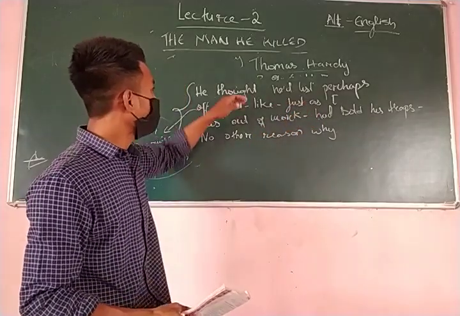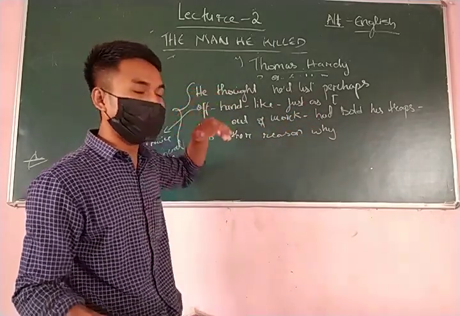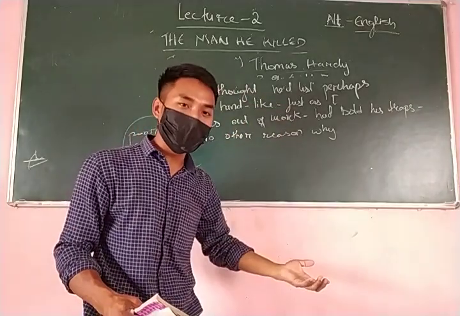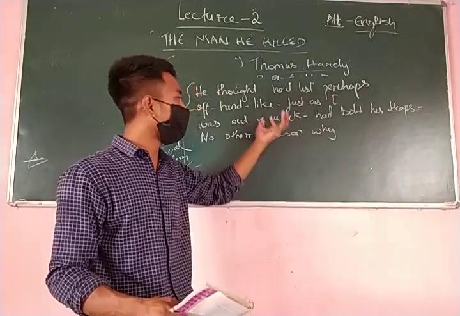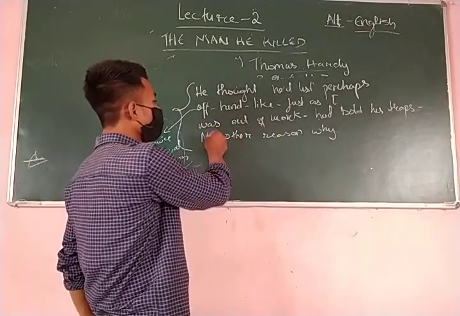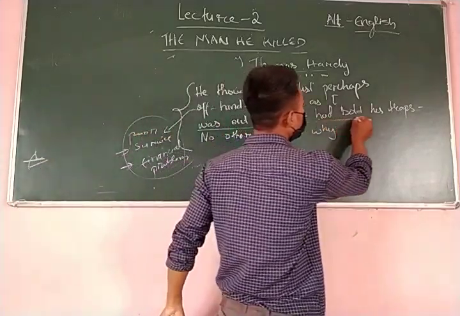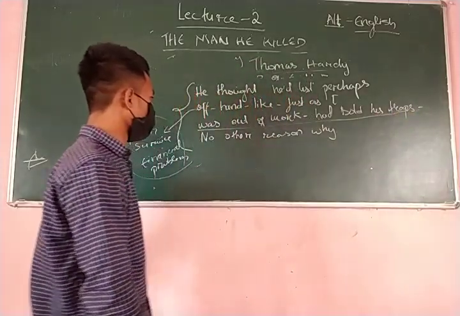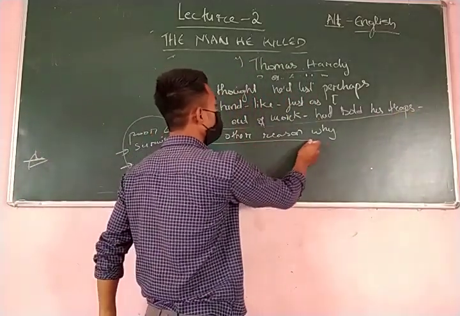So just like that, even this enemy is also just like that. He doesn't have any work to do. That's why he is joining the army. So he also was out of work, had sold his traps. No other reason why.